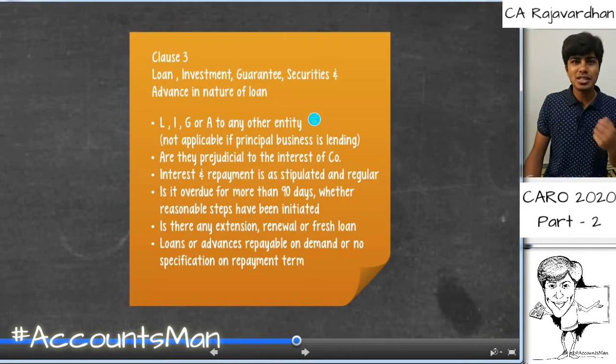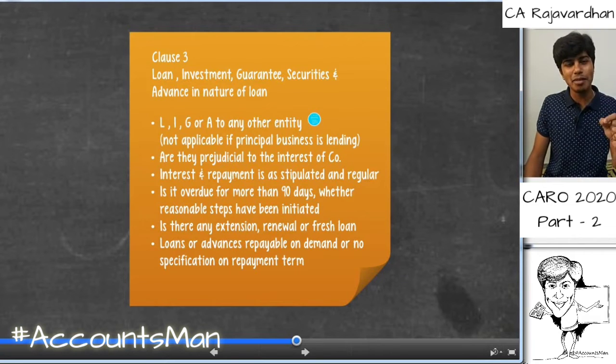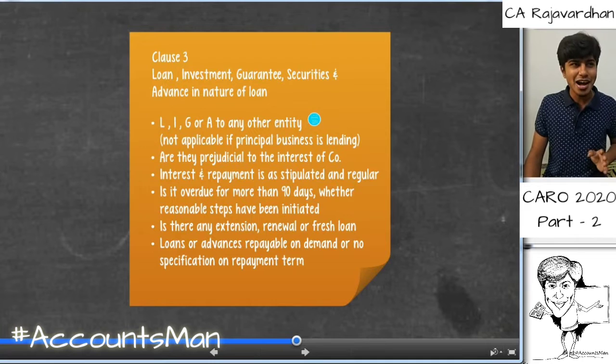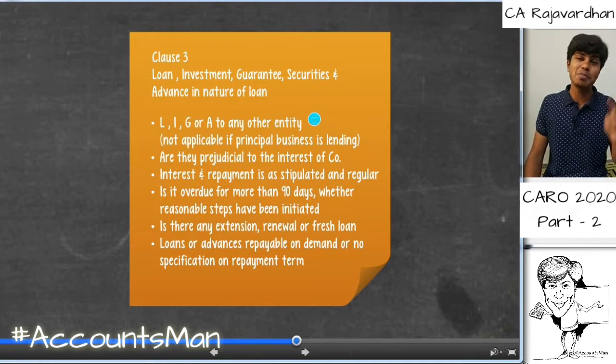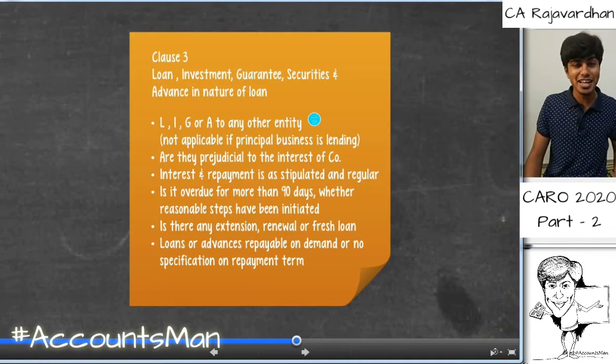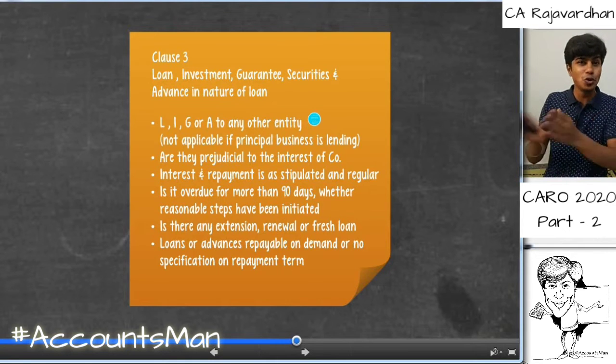In fact, just a fact: 70% of the entire lendings made by PMC Bank was to HDIL, and 73% of the NPAs of PMC Bank was from HDIL. So it was like a bank floated exclusively to give loans to HDIL.